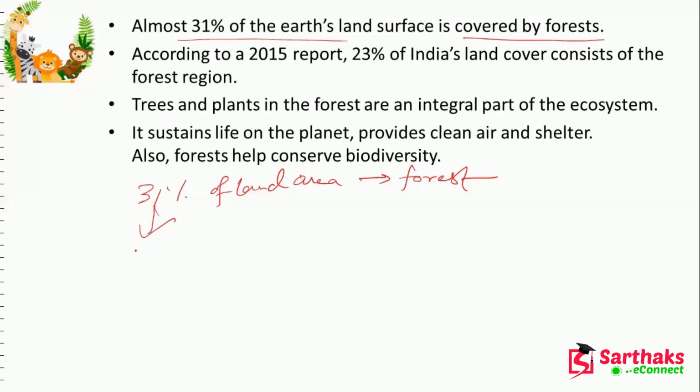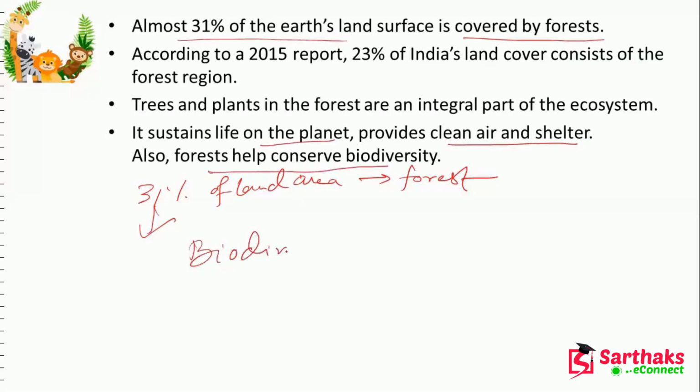We can see that in the ecosystem, every species is dependent on the other species. So to save the ecosystem, we need to save the forest, and to sustain life on the planet, provide clean air and shelter. Forests help conserve biodiversity.